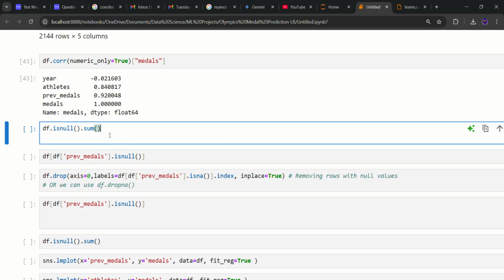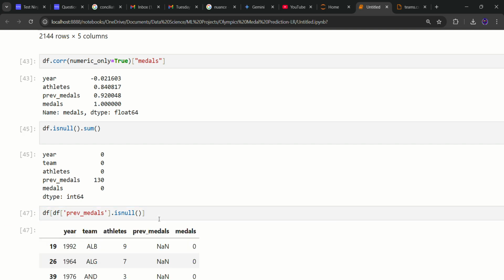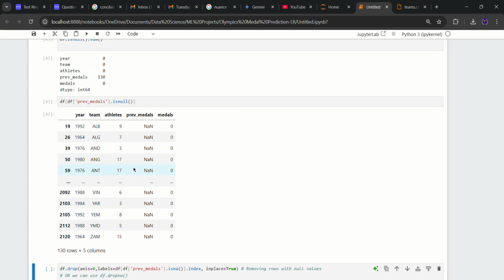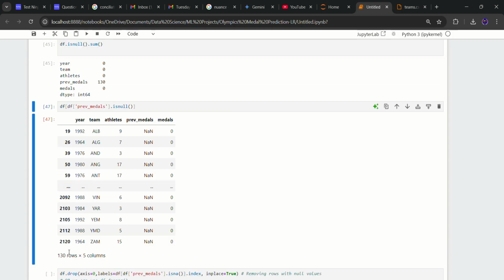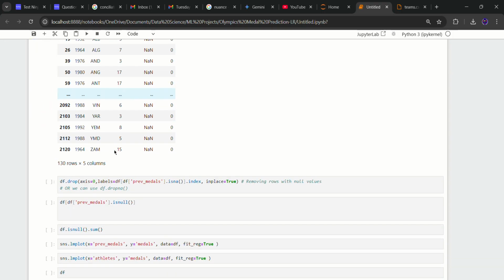Let's see if there is any null value. Is null.sum. In previous medals we have 130 null values. So let's see the rows. Okay, these are the rows where previous medals has a null value, and n null value. 130 rows. Yeah, as it shows 130. It's the number of rows.